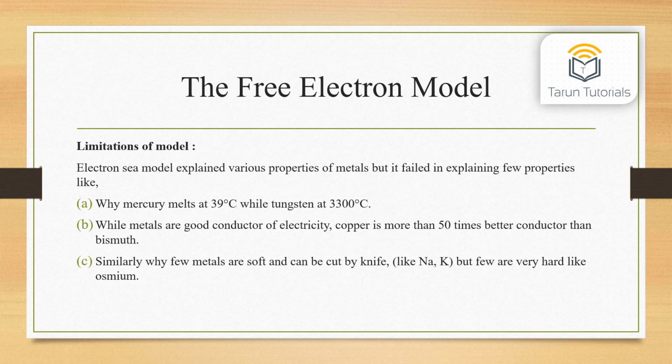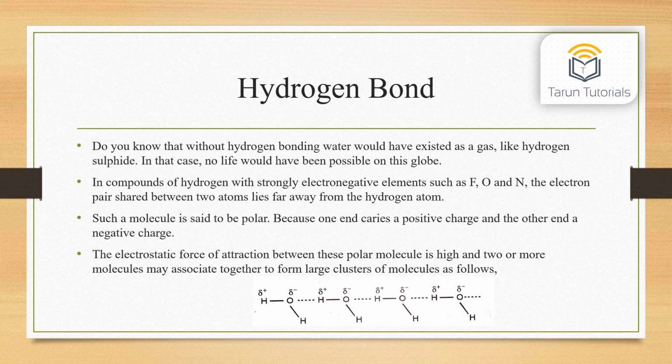Limitations of the electron sea model. The electron sea model explained various properties of metals, but it failed to explain a few properties. First, why mercury melts at 39 degrees Celsius while tungsten melts at 3300 degrees Celsius. Second, while metals are good conductors of electricity, copper is more than 50 times a better conductor than bismuth. Third, why a few metals are soft and can be cut by a knife, like sodium and potassium, but a few are very hard, like osmium.